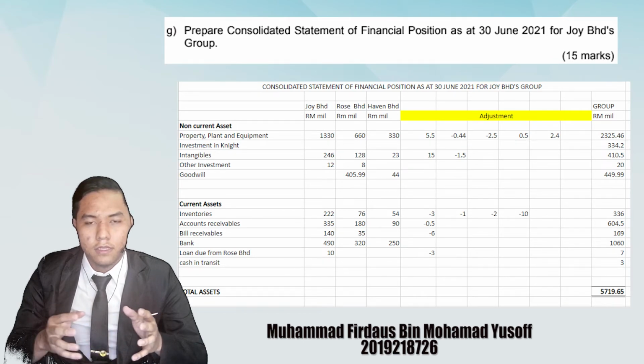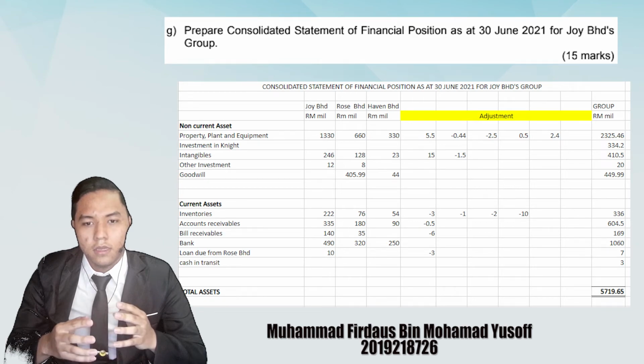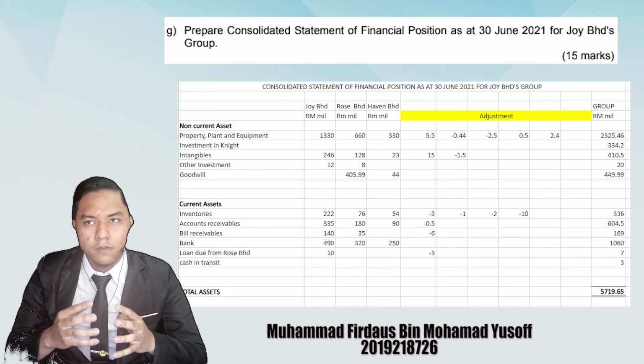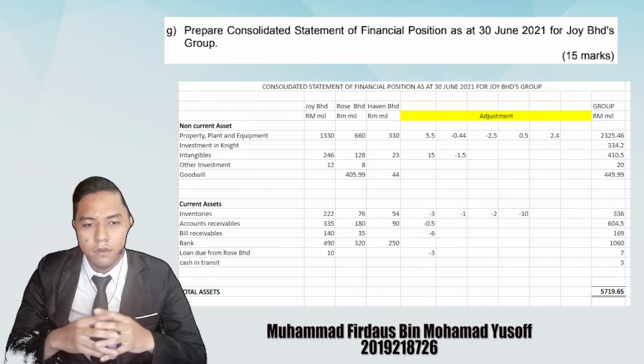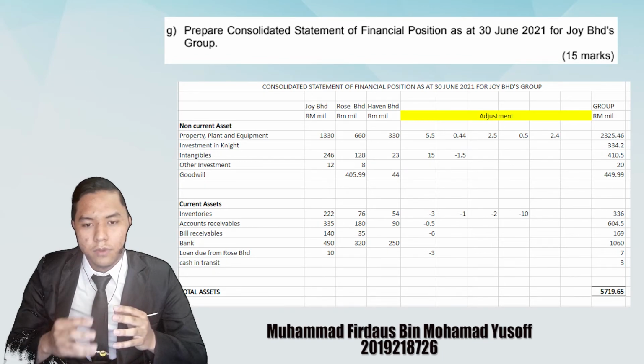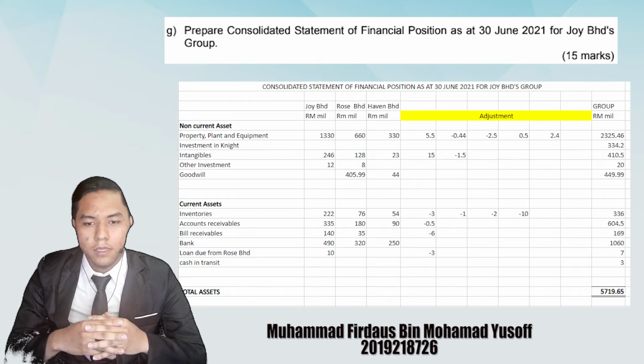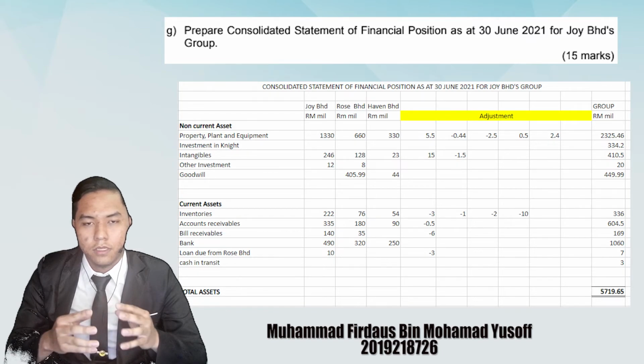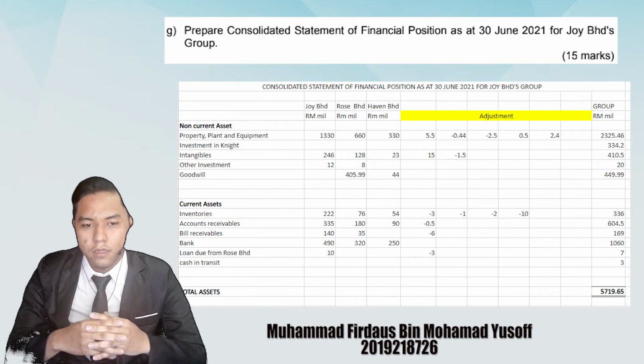Next, for the current assets, we have inventories, account receivable, bills receivable, bank loan due from Rose Berhad, and cash in transit. For the adjustment inventory, we minus URP inventory and goods that have been sold. For the adjustment of account receivable, we minus 0.5 million from the additional information 1 that state half of the amount was still due from Joy Berhad.